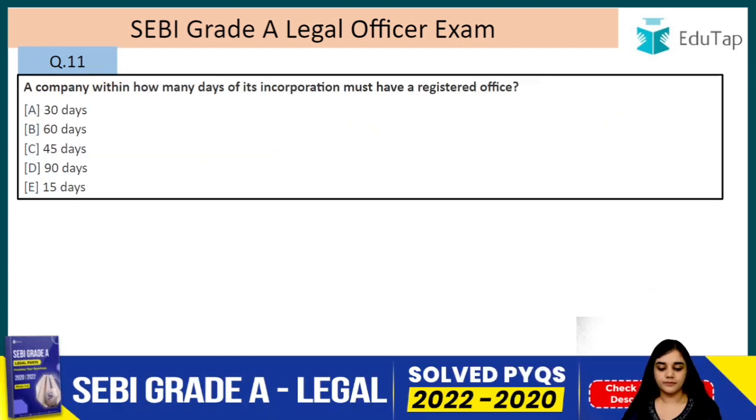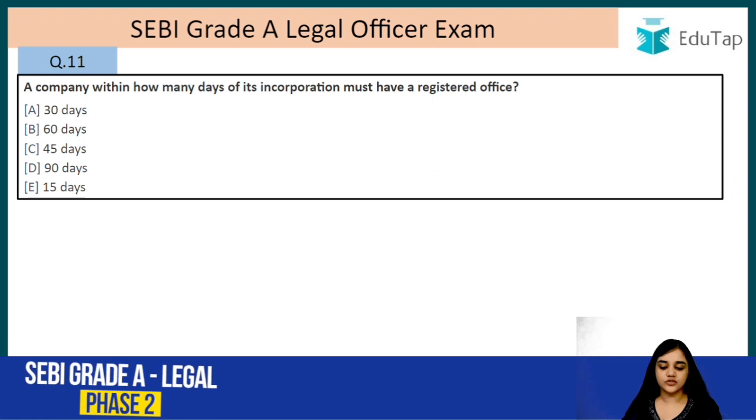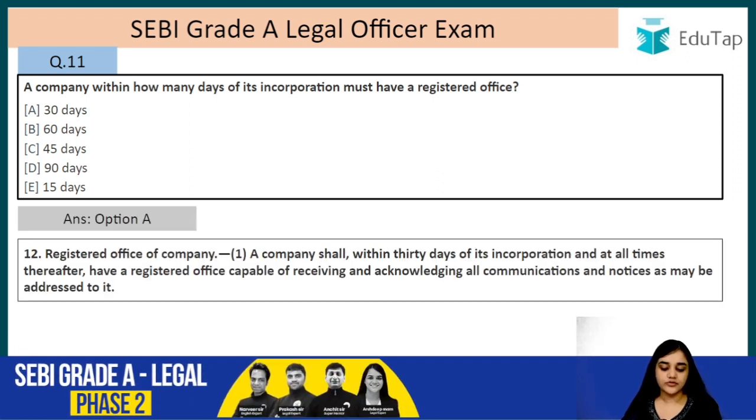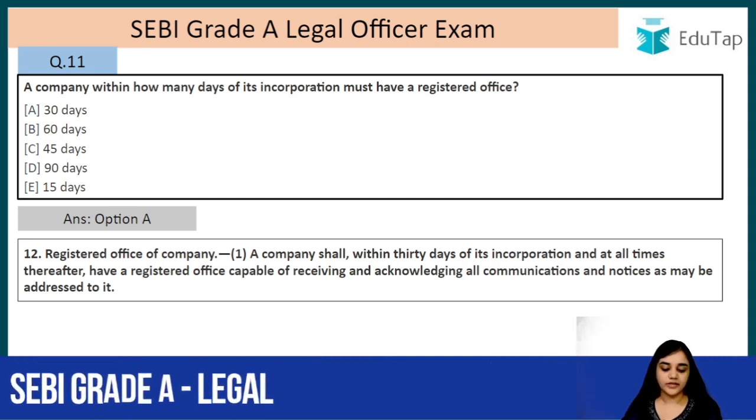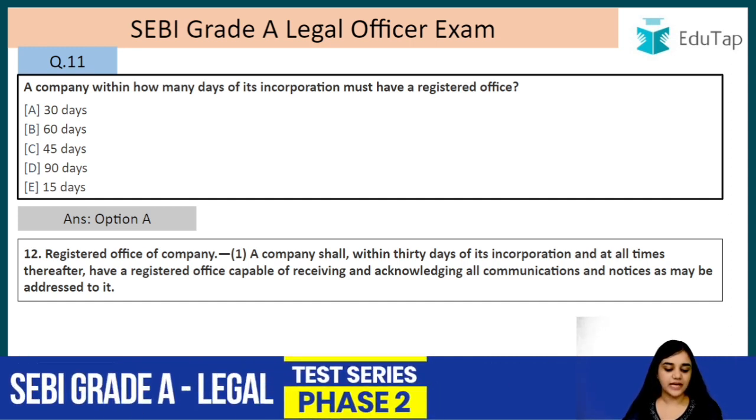Question number 11. A company within how many days of its incorporation must have a registered office? The answer is option A, that is 30 days. So the registered office of a company shall, within 30 days of its incorporation, and at all times thereafter, have a registered office capable of receiving and acknowledging all the communications and notices as may be addressed to it.